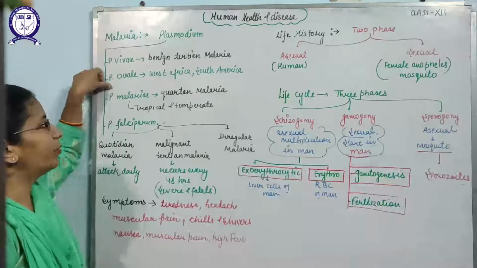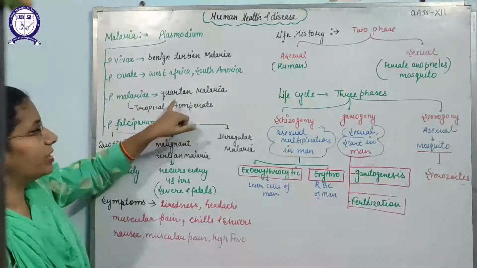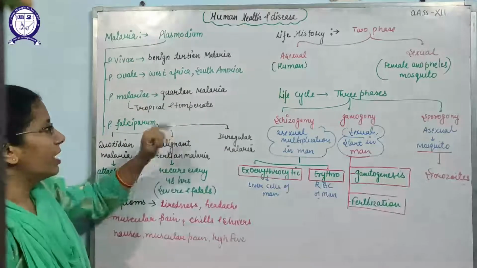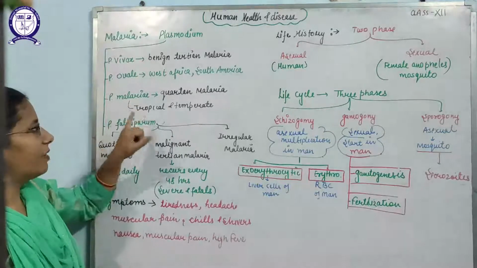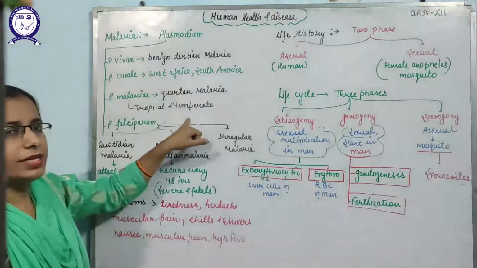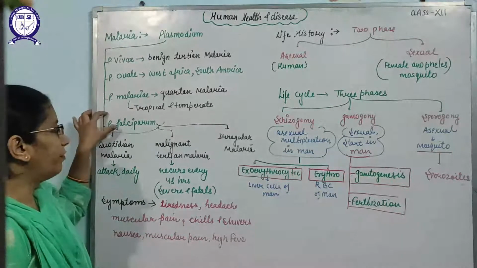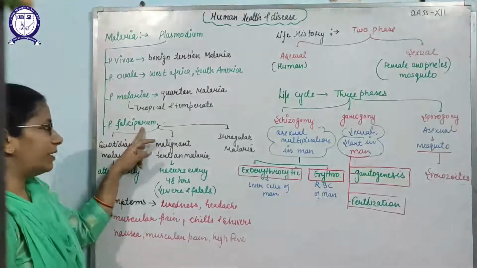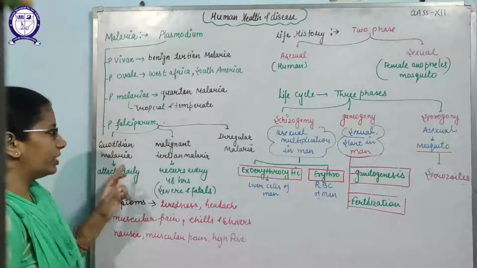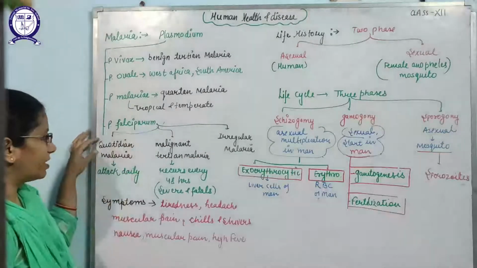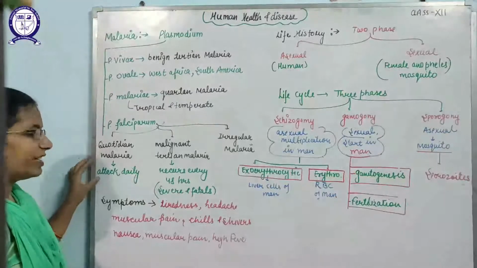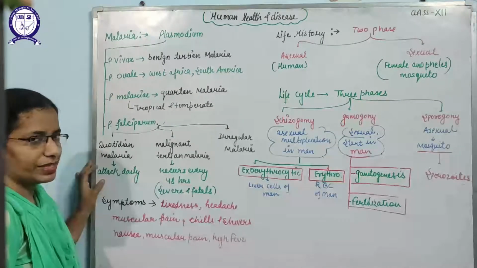Third is Plasmodium malariae, which causes a disease known as quartan malaria, and this type of malaria is found in tropical as well as temperate regions. And next is Plasmodium falciparum. This Plasmodium falciparum will cause three types of malaria. First is quotidian malaria, which attacks daily, that means fever will take place daily.